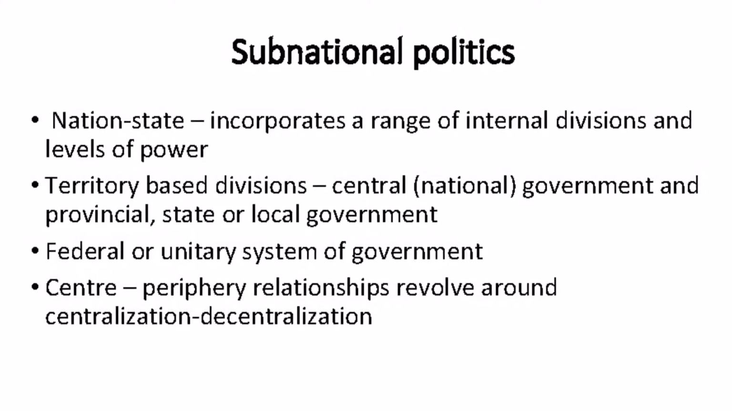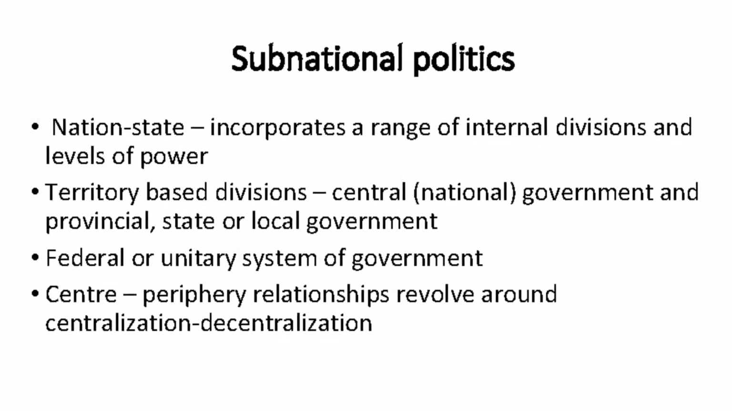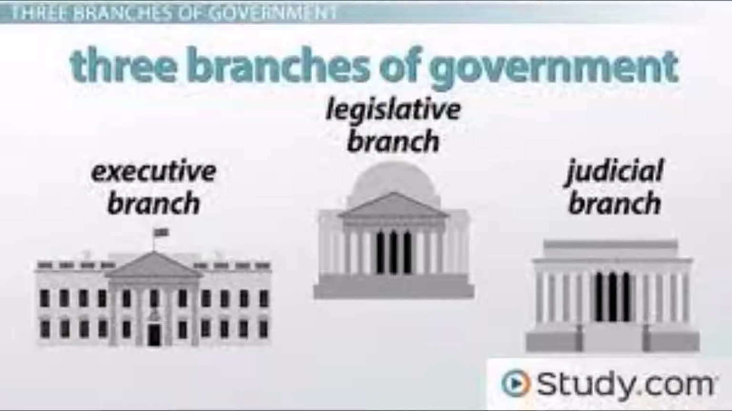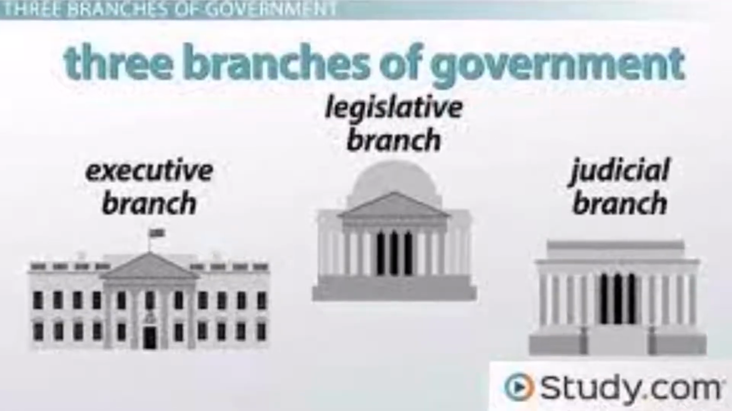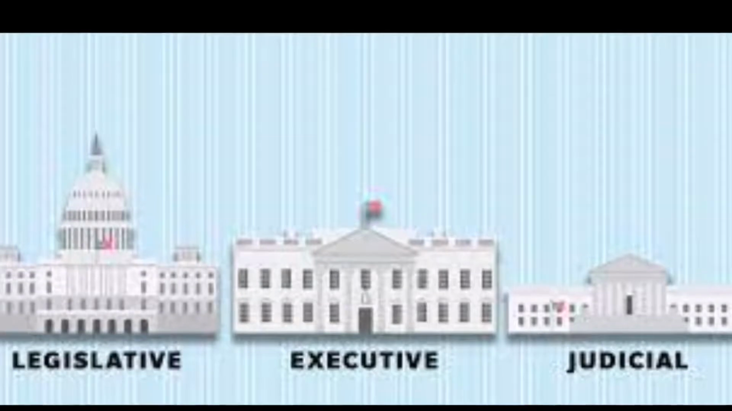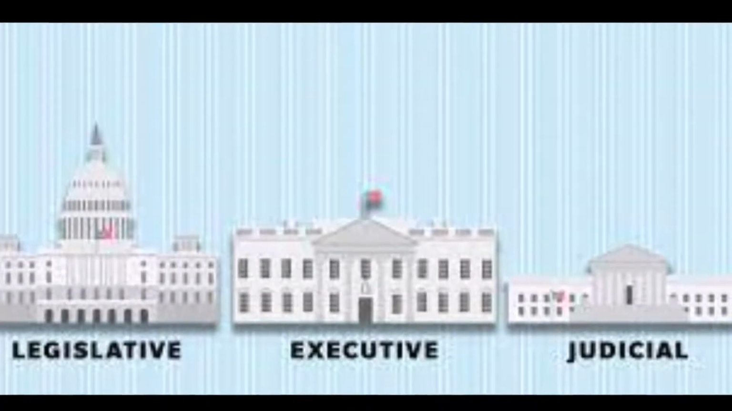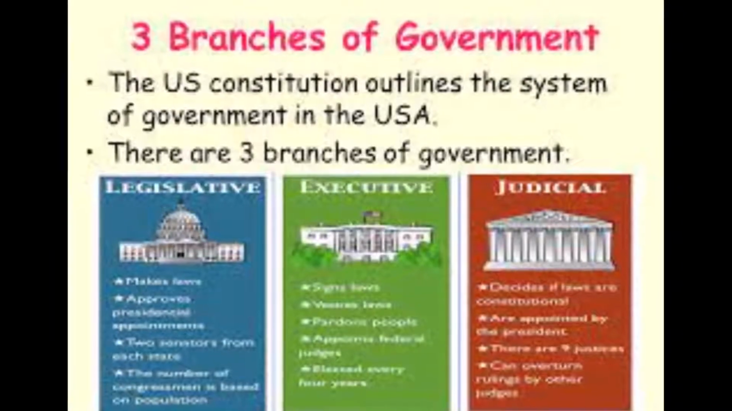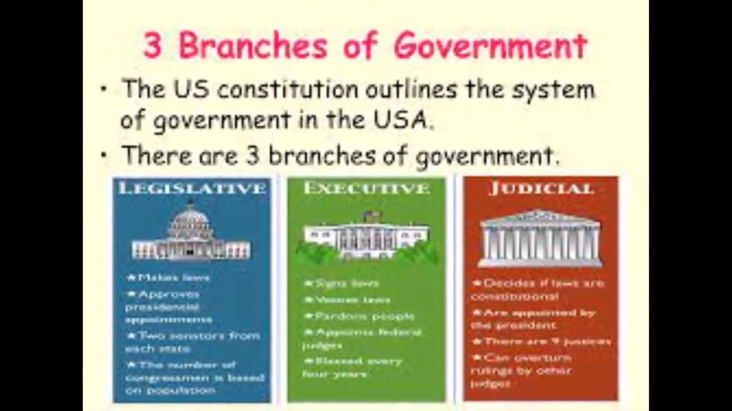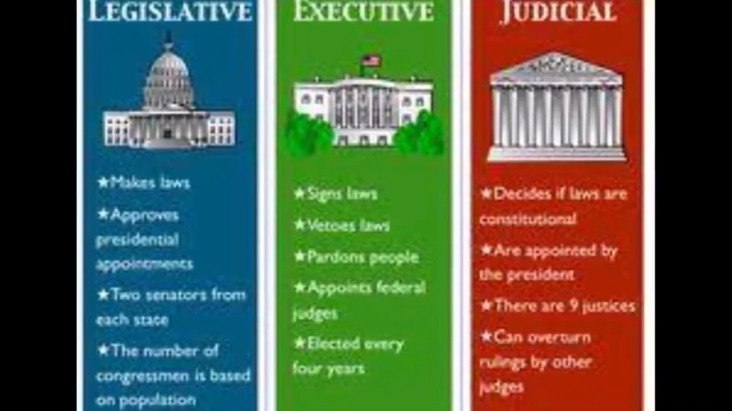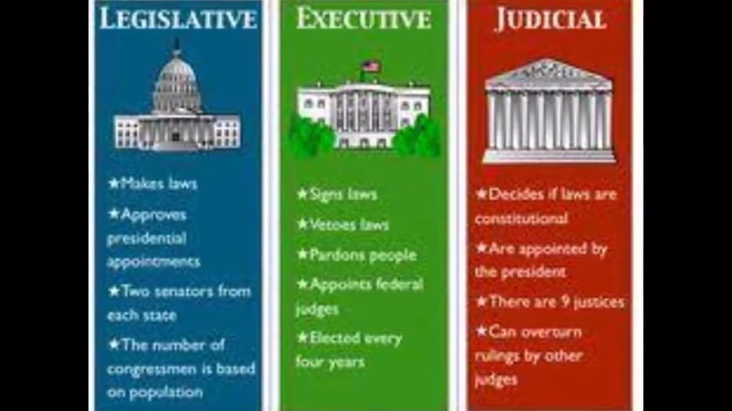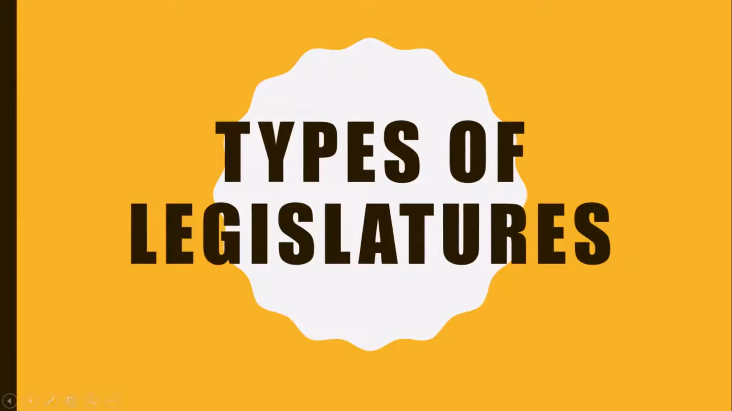Today we are going to read about the Indian Legislature. In India, we have government at two levels, the center and the state. The government at both these levels has three branches. The legislature is the branch that makes new laws. The executive is the branch that gives effect to the laws. And the judiciary is the branch that makes sure everything happens according to the law.